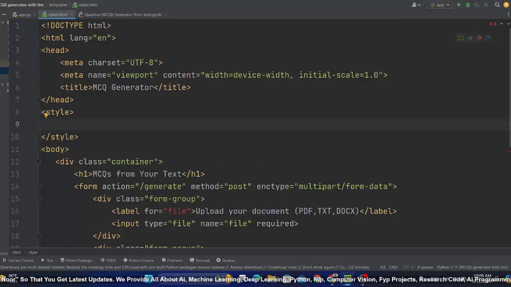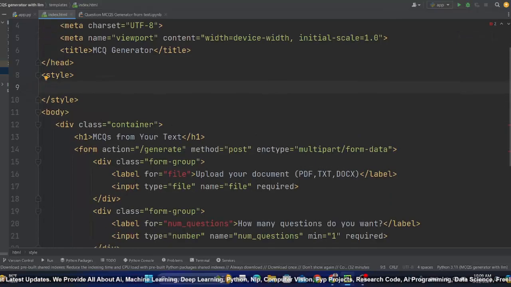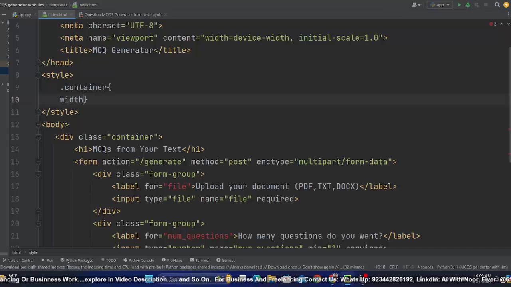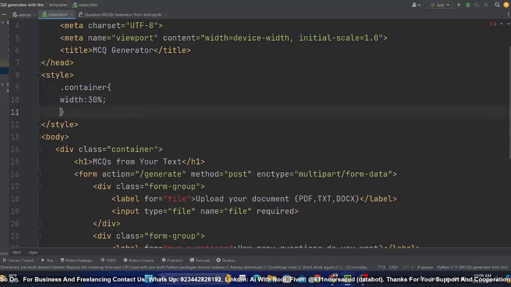And here, first of all, I just want to show you how I can set this container. If you want to access an HTML class within CSS, then you need to pass this dot, so dot container. This will be the body. Now inside this, width will be like 30%, and this will be 20%.